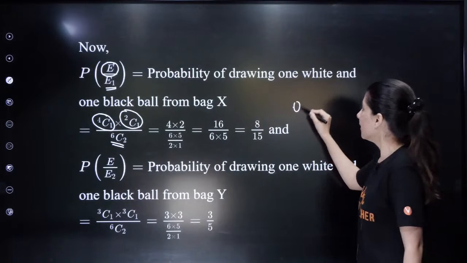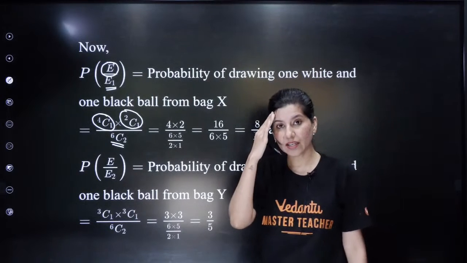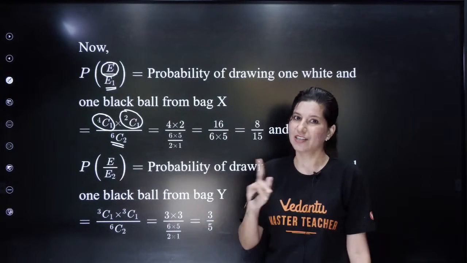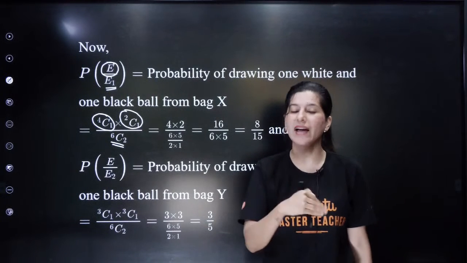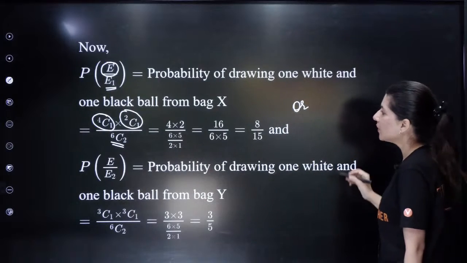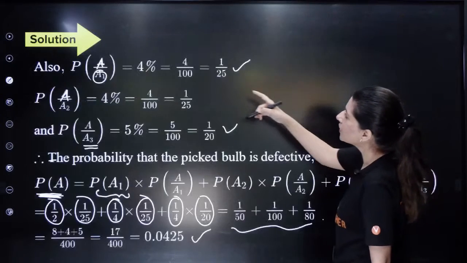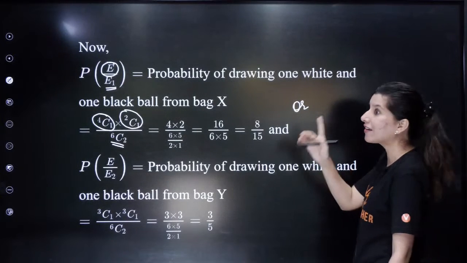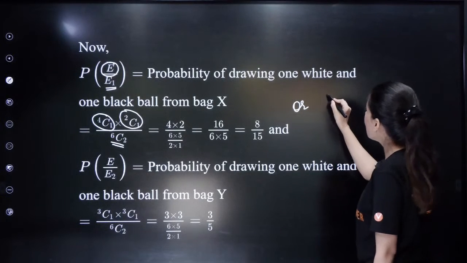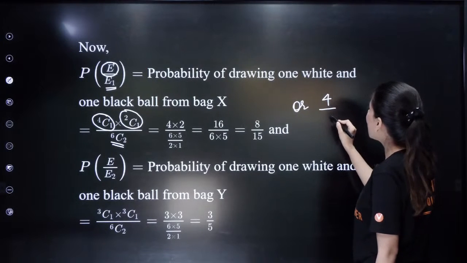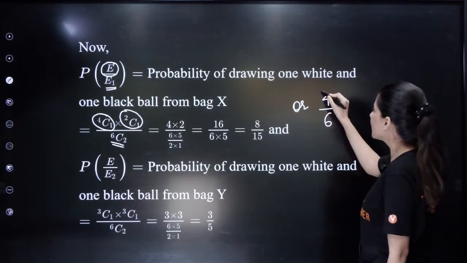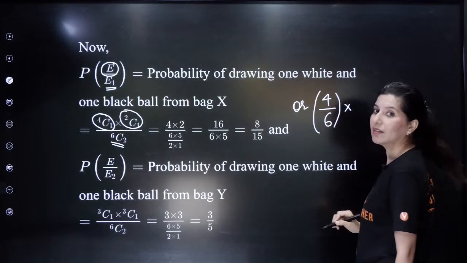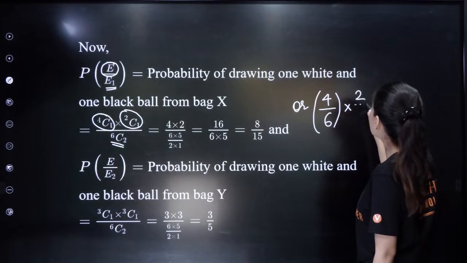Or someone can think, where did permutation and combination come from? So I have an escape for you. How many total balls are there? Can you see? 4 white and 2 black. You want 1 white and 1 black without replacement, by the way. So 4 by 6 is getting 1 white ball. Multiply by getting 1 black ball, which is 2 by 5.